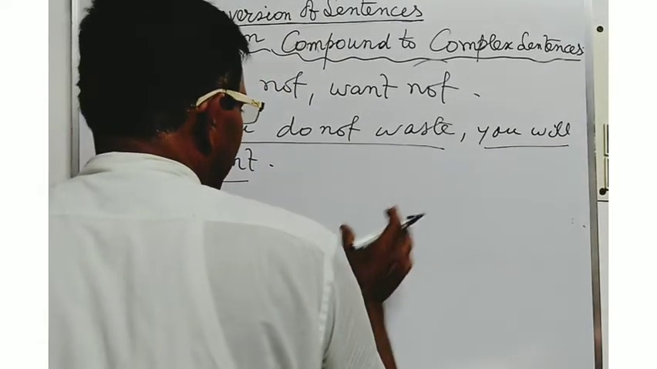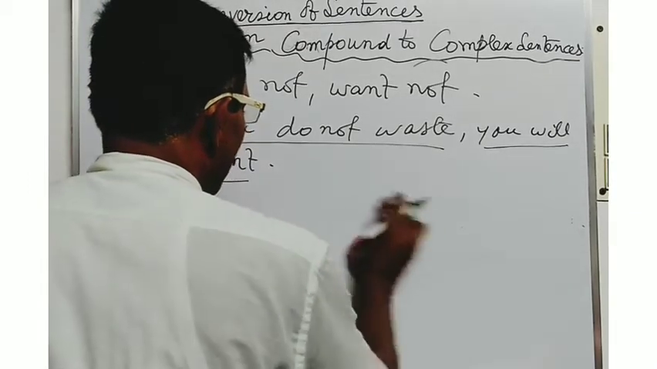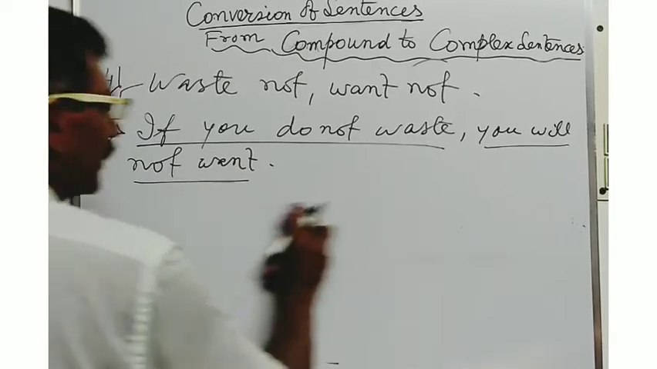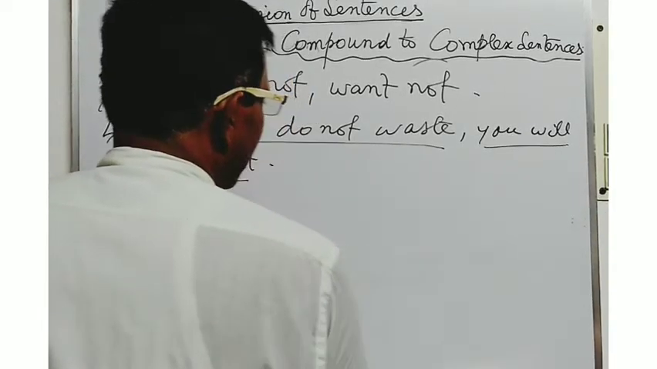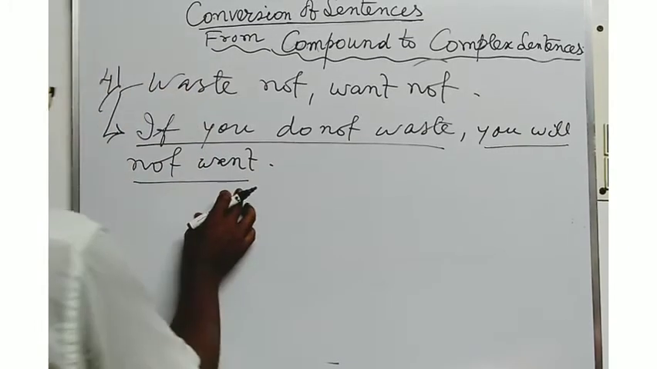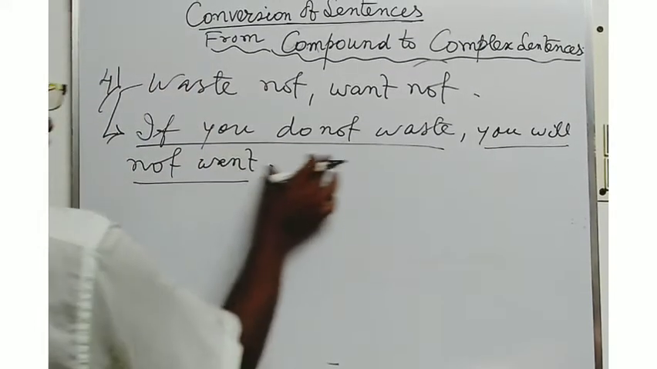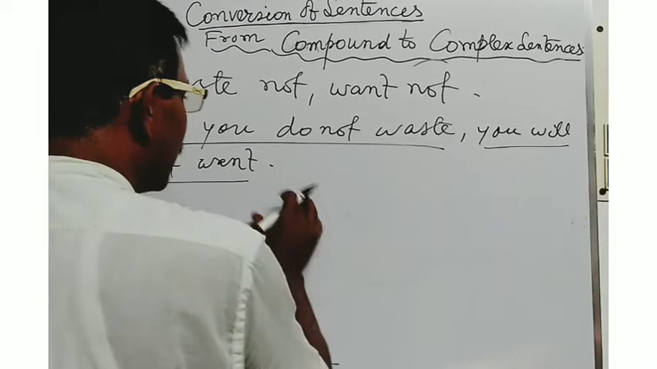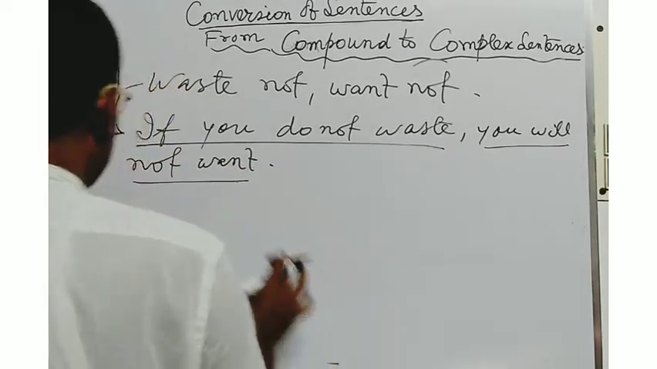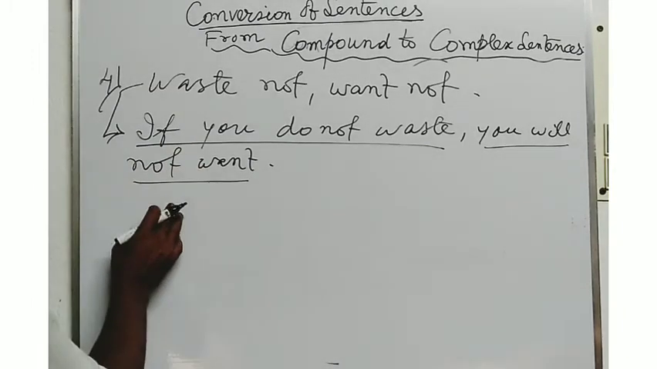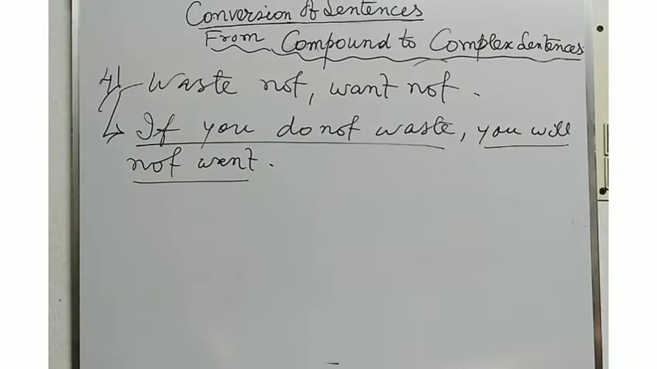Here, if you use such a subordinating clause indicating condition, you will have to use the main clause in the future indefinite tense. You will not want, this is the main clause. In this way you will have to write the answer. You will not want if you do not waste. If you do not waste, you will not want. In this way, in the negative sense, you may write the answer.